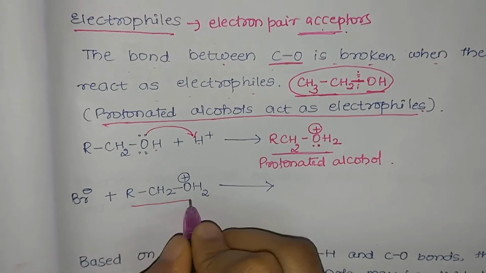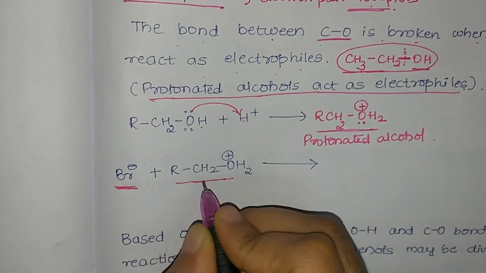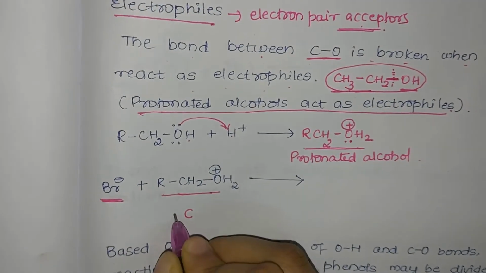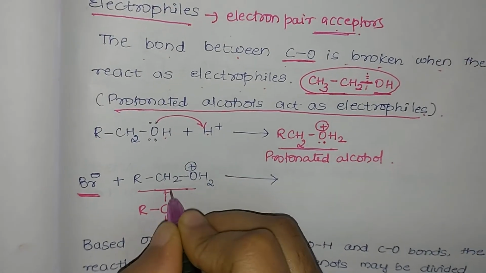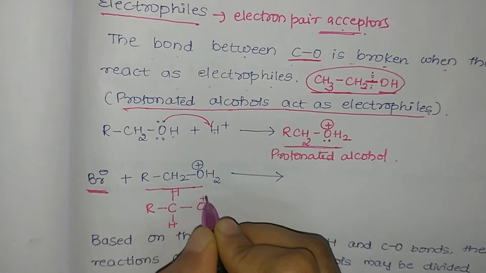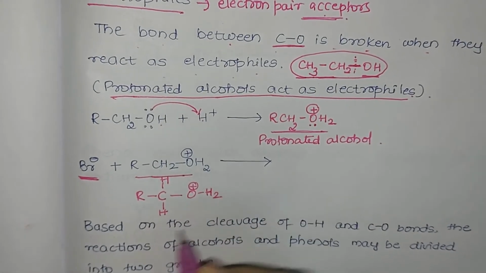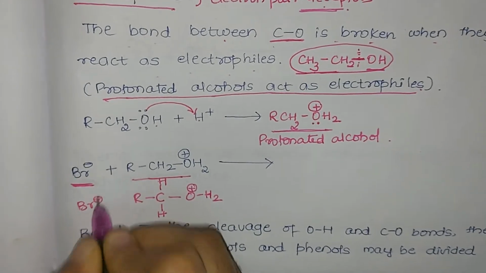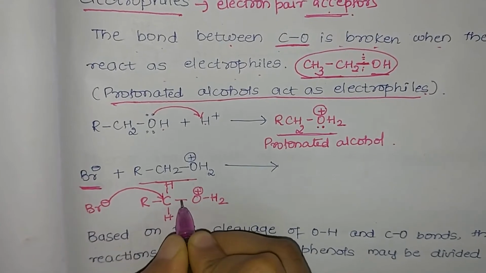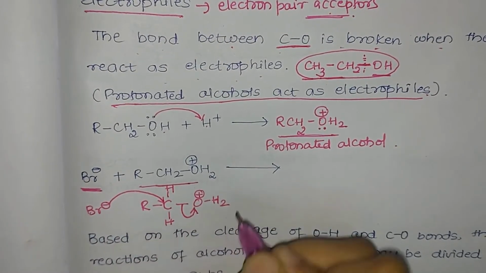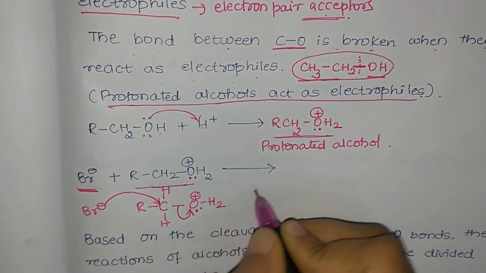This protonated alcohol reacts with a nucleophile, that is, a negative ion. Now this negative ion forms a bond with the carbon atom and the carbon gives its electron pair to oxygen. We know that oxygen has become positively charged. Our oxygen needs an electron pair so that it can become neutral. Bromine gives the electron pair to carbon, carbon gives the electron pair to oxygen, and hence we see that oxygen, which already had one lone pair, accepts another lone pair and becomes stable.